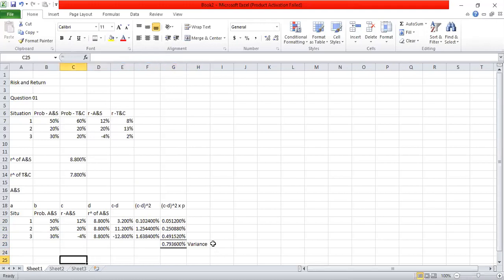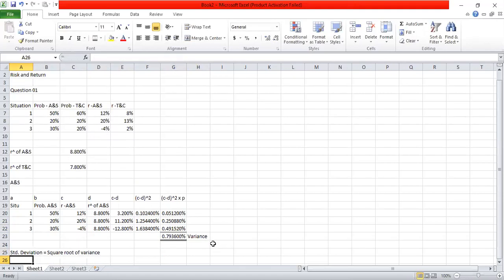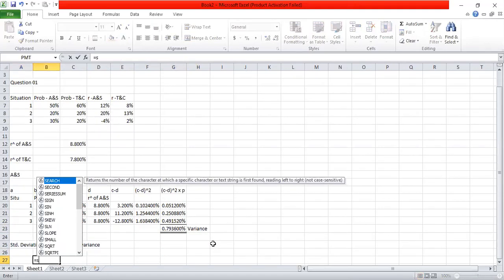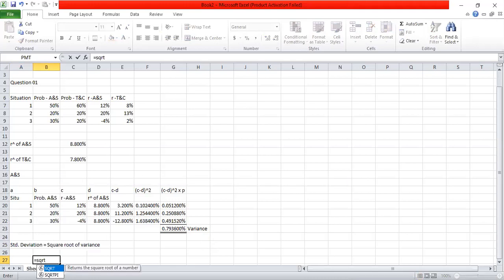Standard deviation would be the square root of variance. So to calculate the standard deviation, we take the square root of this answer.